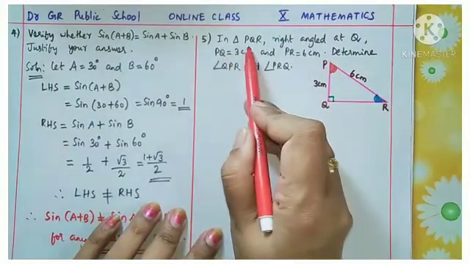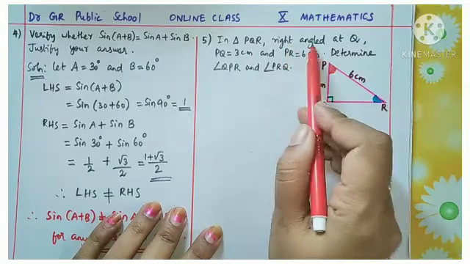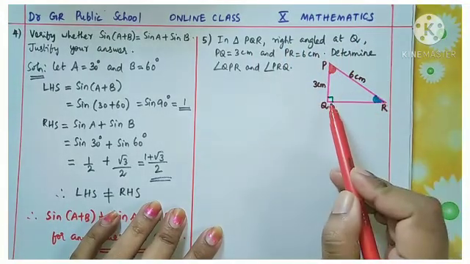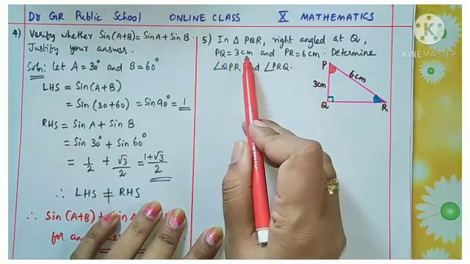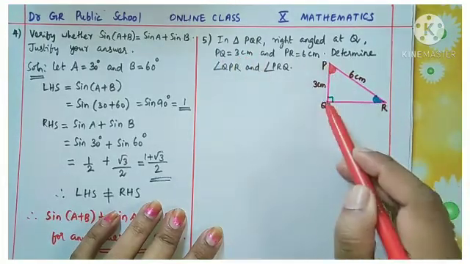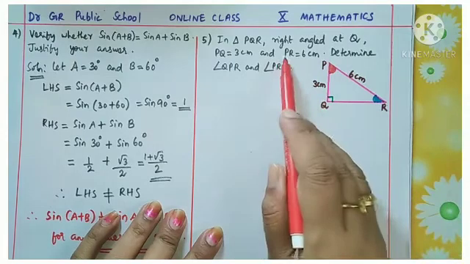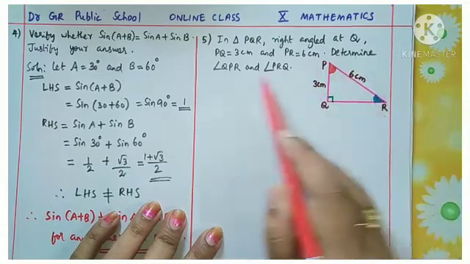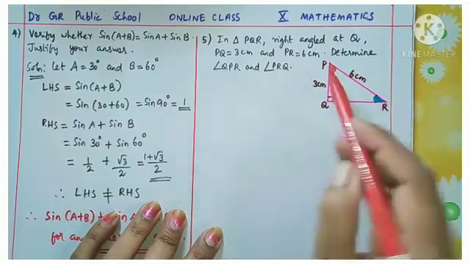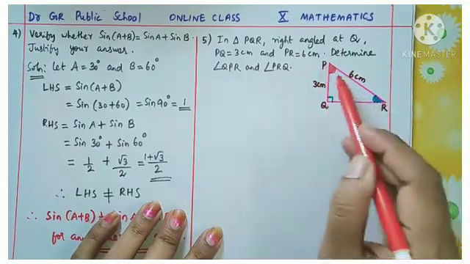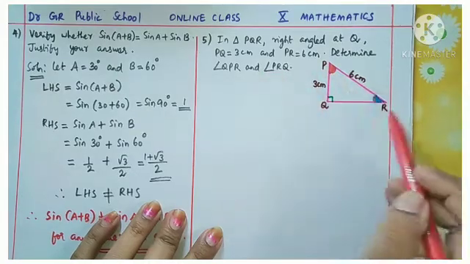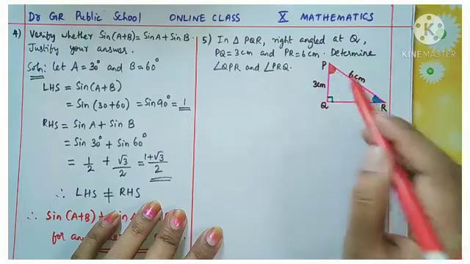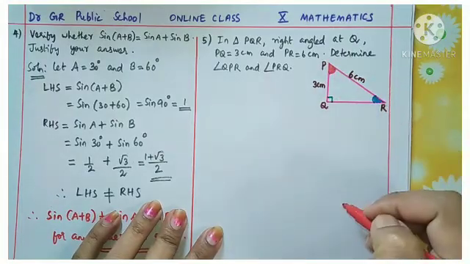Now see this question. In triangle PQR, right angled at Q. So a triangle PQR, the right angle is at Q. PQ is equal to 3 centimeters and PR, that is the hypotenuse, is 6 centimeters. Determine angle QPR and angle PRQ. So these two angles, R and P, we need to find out.